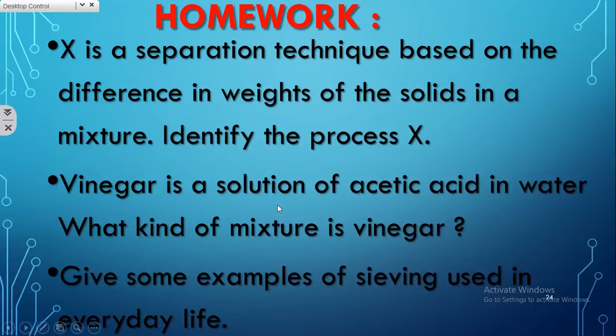Second question. Vinegar is a solution of acetic acid in water. What kind of mixture is vinegar? Third question. Give some examples of sieving used in everyday life. I hope you can do it. So in the second question, you have to write what type of mixture it is, homogeneous or heterogeneous. Children, please think and write.